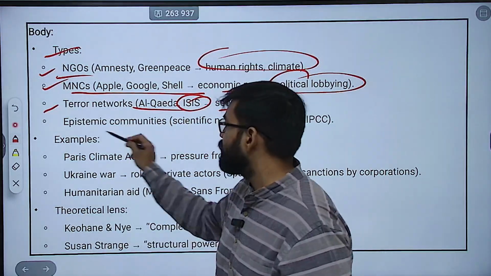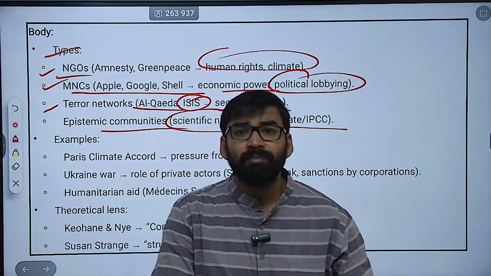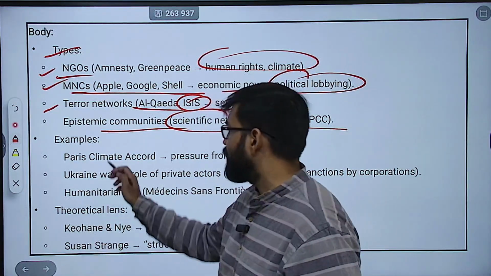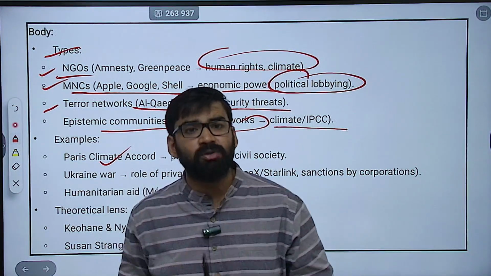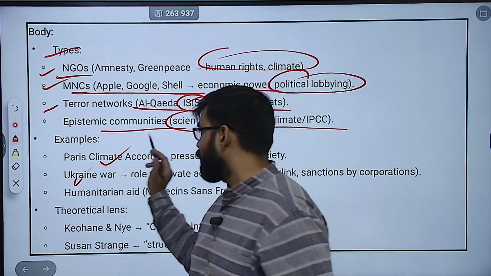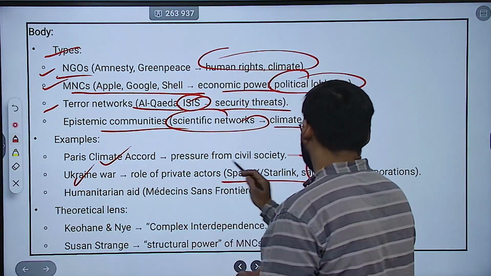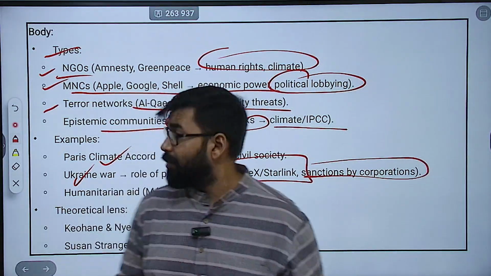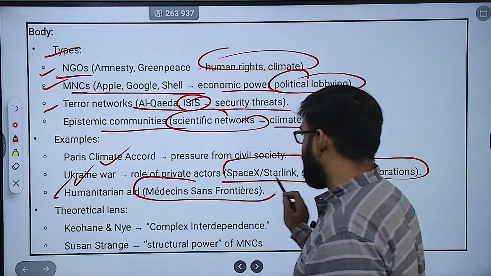Then epistemic communities like scientific networks on climate, the IPCC. Then you can give examples like the Paris Climate Accord, which was driven by pressure from civil society. Then you can mention the Ukraine war, the role of private actors like SpaceX, Starlink, and sanctions by corporations. Then humanitarian aid, like Médecins Sans Frontières.